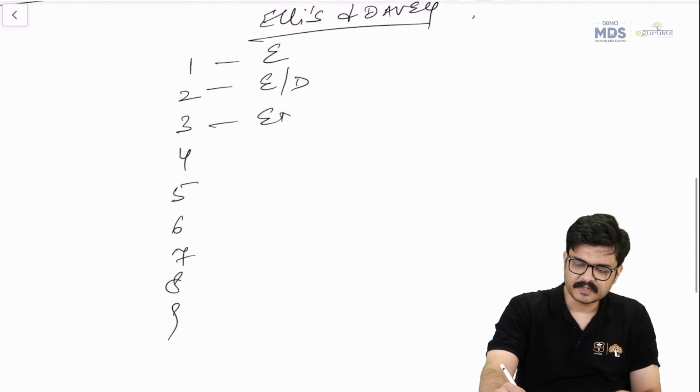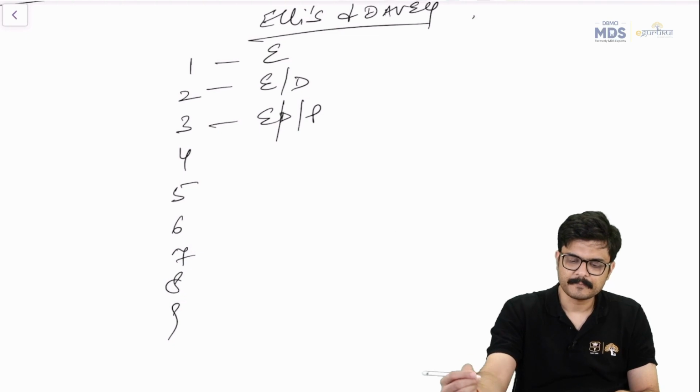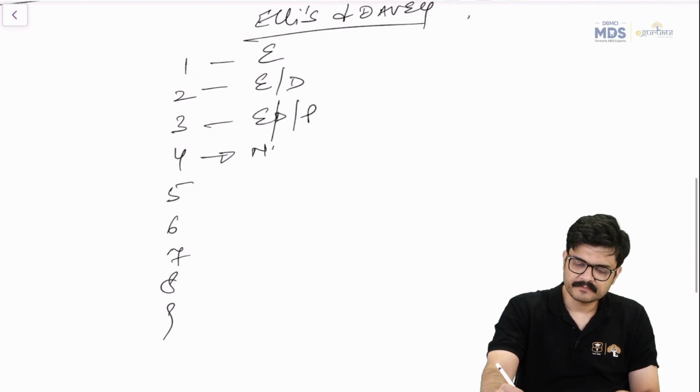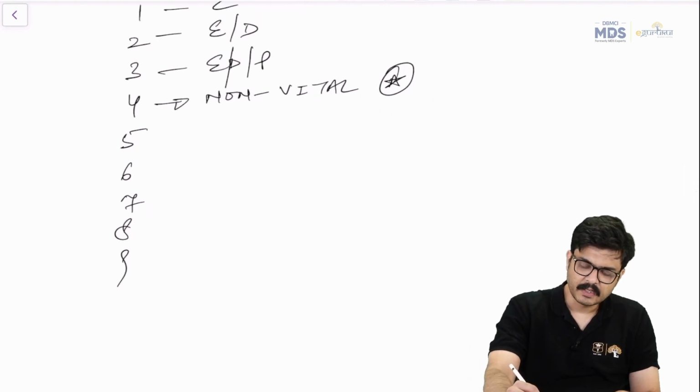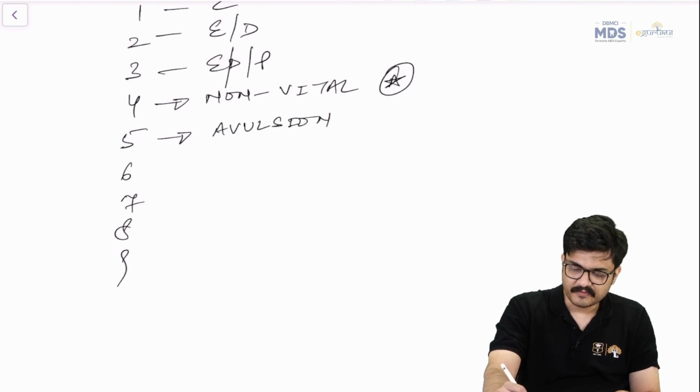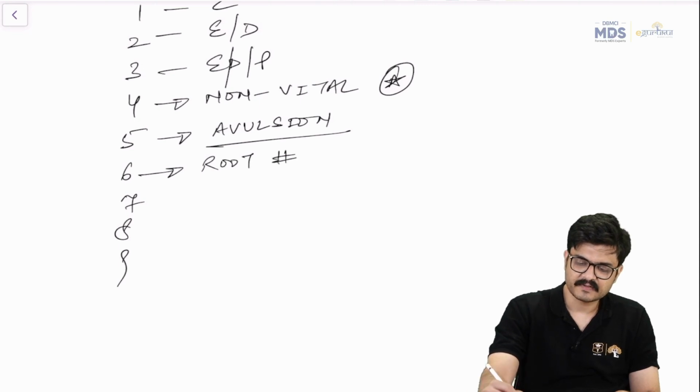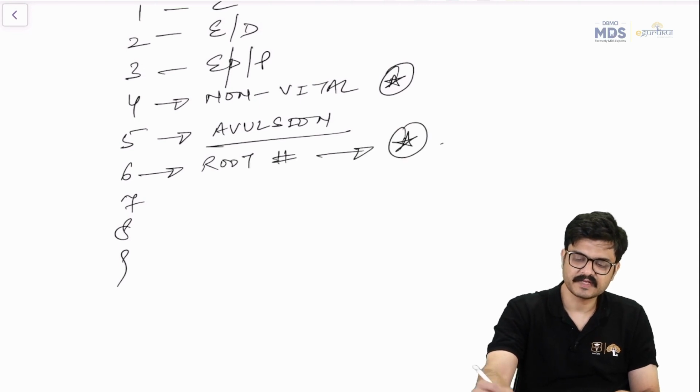Type 2 is enamel as well as dentine is involved. Type 3, enamel, dentine, and pulp is involved, right? Then type 4, the tooth has become non-vital. Very commonly asked MCQ, the tooth has become non-vital. The moment they say non-vital, it's a type 4 Ellis classification. Avulsion is type 5. So remember this, avulsion is type 5. Type 6 is root fracture, guys. Again, very commonly asked these days.